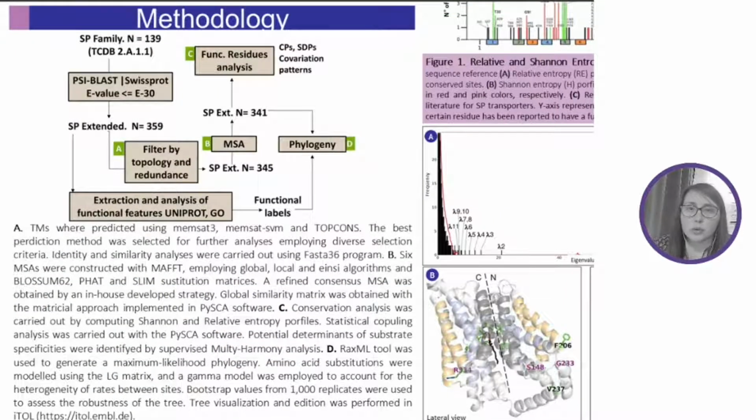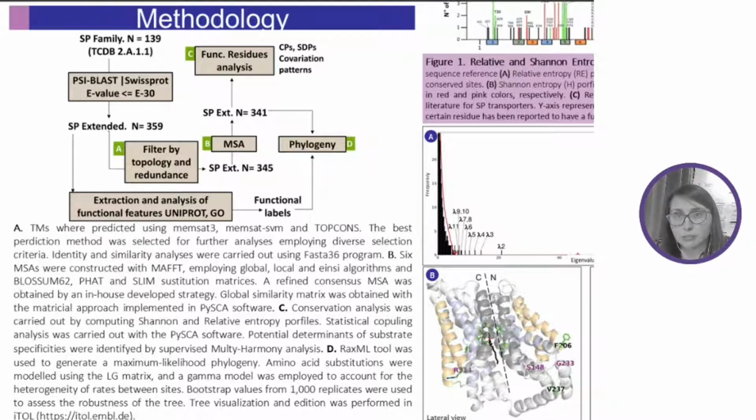Briefly, we started by downloading the representative sequences of the family stored in the Transporter Classification Database. A total of 139 initial sequences were obtained, which were used as input for a homology search against the SwissProt database. Proteins stored in SwissProt not identified by BLAST but associated with the family by the InterPro entry 003663 and/or labeled under the DC code of the family in the Family and Domain section of SwissProt were also included in the dataset, obtaining a total of 359 non-identical sequences.